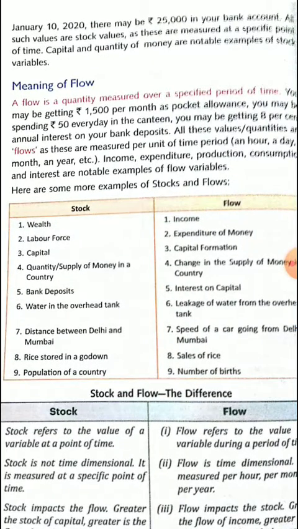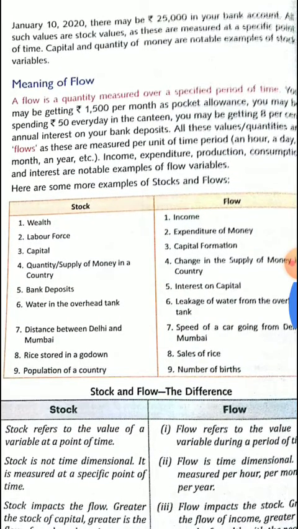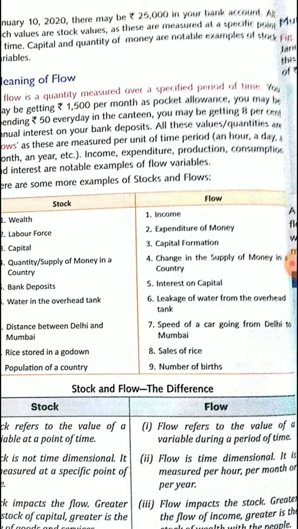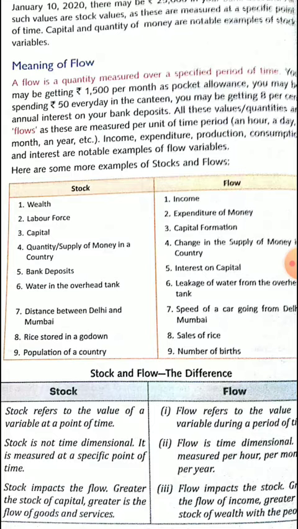Okay, look at some examples. Firstly, look at the stock concept: wealth, labor force, capital, bank deposit. All these examples are of the stock concept. And income, expenditure of money, capital formation, all these examples are of the flow concept. A very, very easy concept, both stock and flow.